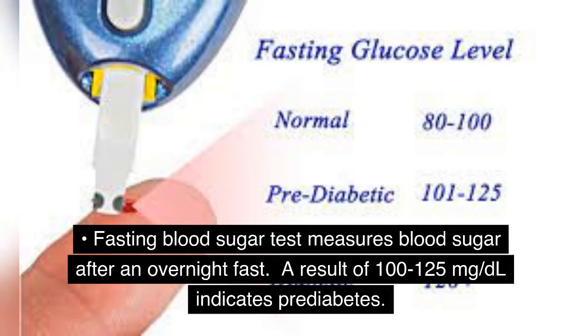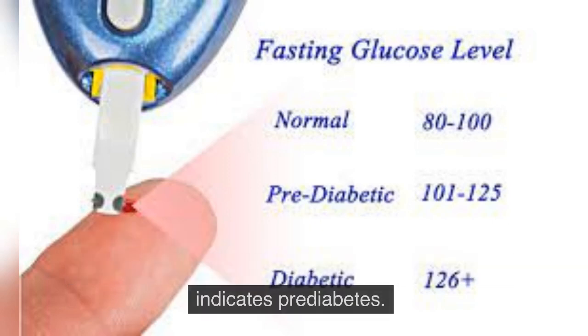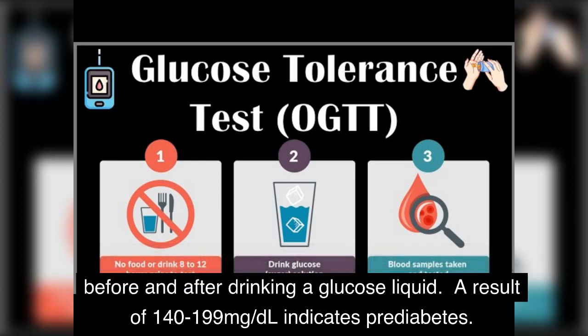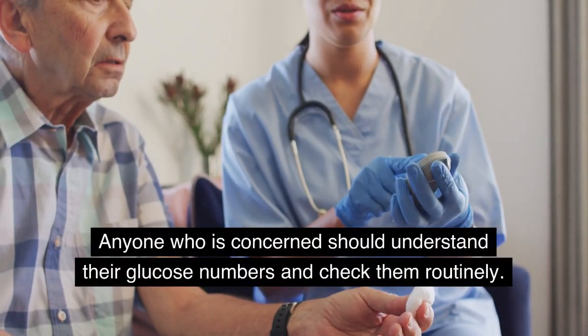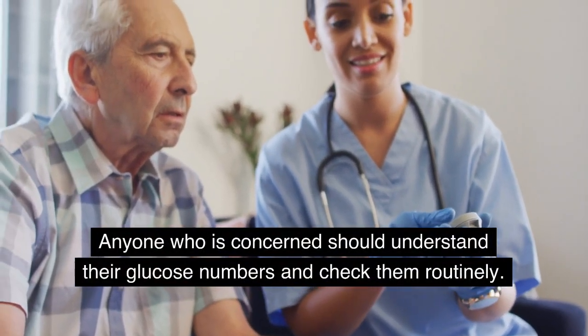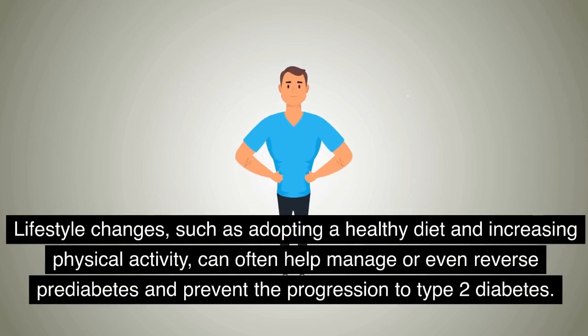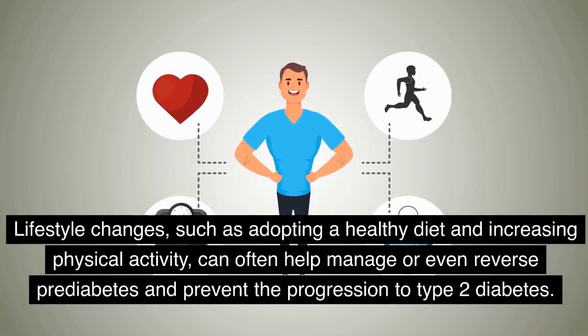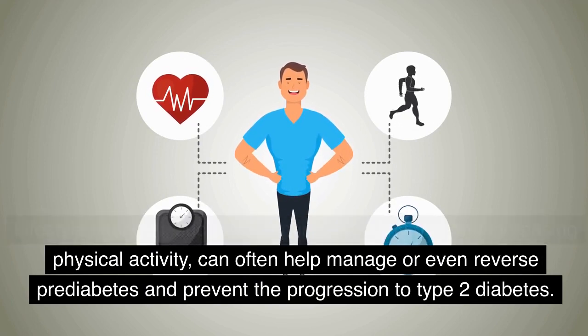Fasting blood sugar test measures blood sugar after an overnight fast. A result of 100 to 125 mg/dl indicates prediabetes. Glucose tolerance test measures blood sugar before and after drinking a glucose liquid. A result of 140 to 199 mg/dl indicates prediabetes. Anyone who is concerned should understand their glucose numbers and check them routinely. Lifestyle changes, such as adopting a healthy diet and increasing physical activity, can often help manage or even reverse prediabetes and prevent the progression to type 2 diabetes.